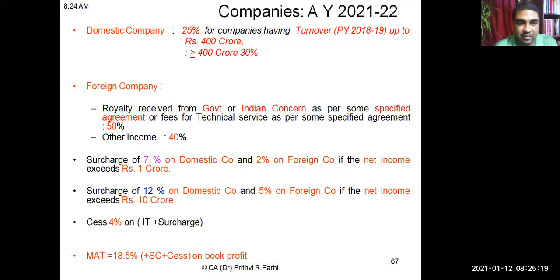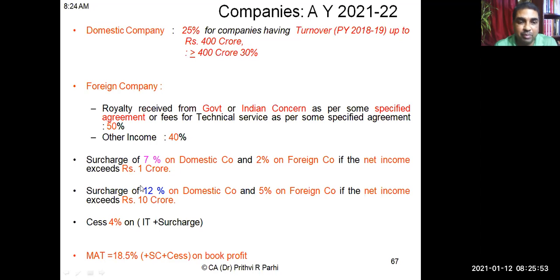Okay, right. For a foreign company, two rates are applicable. One is 50%, the other one is 40%. If the royalty is received from government or Indian concern as per specified agreements, or fees for technical services, only for these kinds of income, tax rate is 50%, otherwise 40%. As you already know, surcharge for a domestic company is 7%, and for a foreign company it is 2%, if the total income exceeds 1 crore.